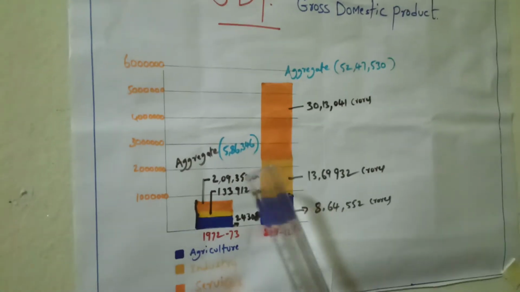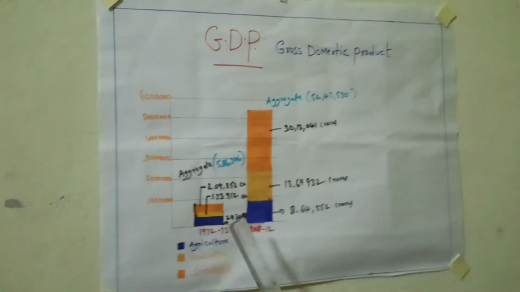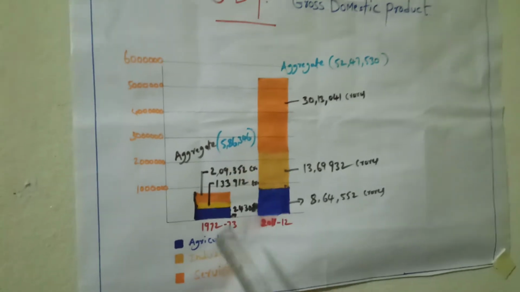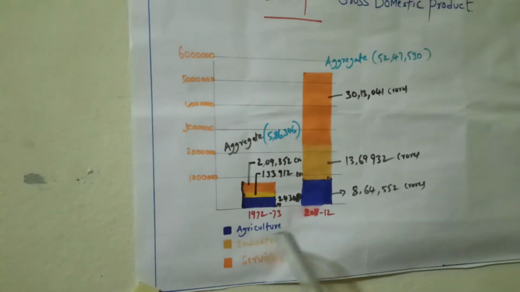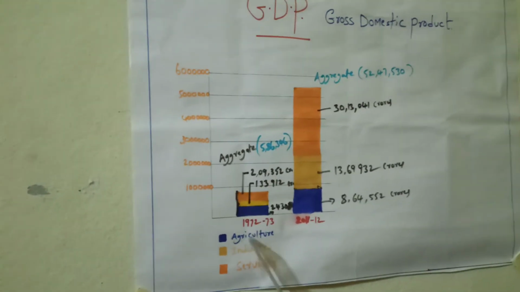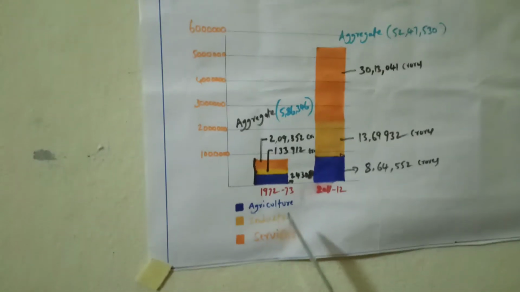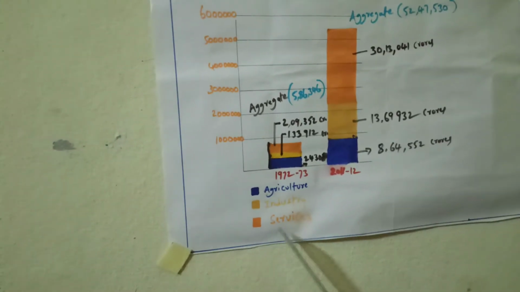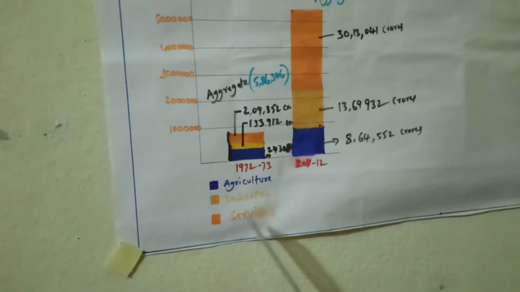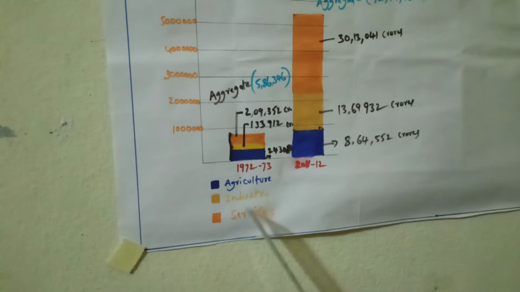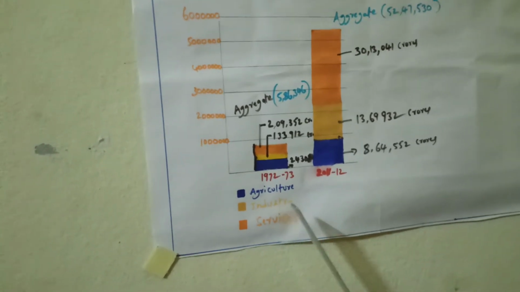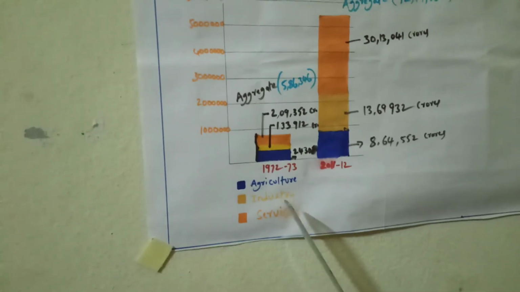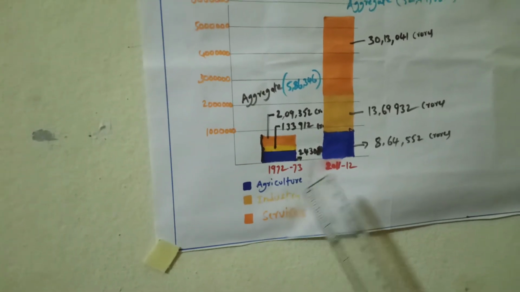We measure this amount in crores. In this total aggregate income, the highest share came from the agriculture sector. Every economy is divided into three sectors: agriculture, industry, and services. From these three sectors, the income that comes is called GDP.